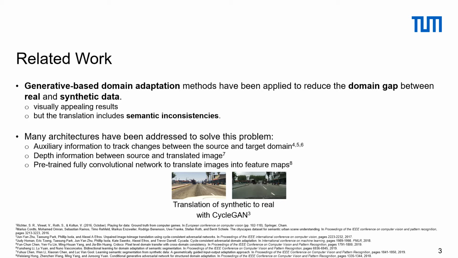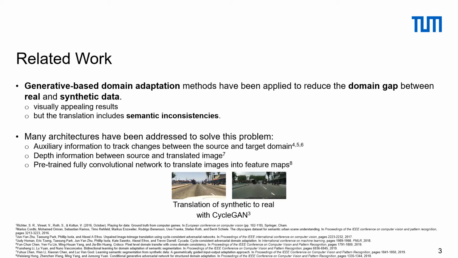Many architectures have been proposed to solve this problem. The straightforward approach is to use auxiliary information such as semantic maps to track changes between source and target domain. Apart from the semantic annotation, the depth map could also be incorporated in the discrepancy measuring.